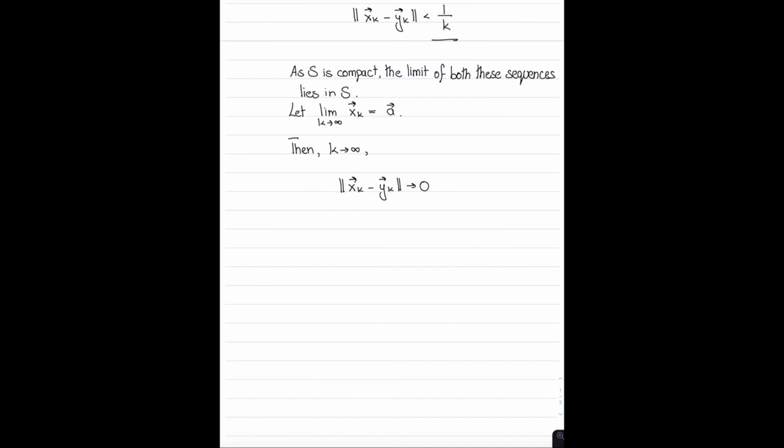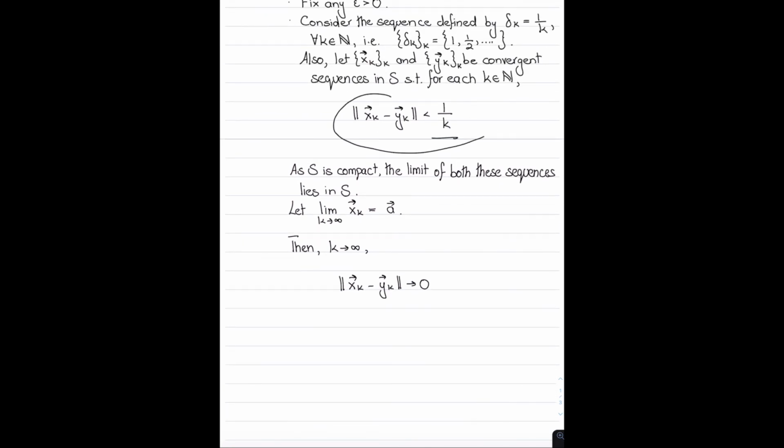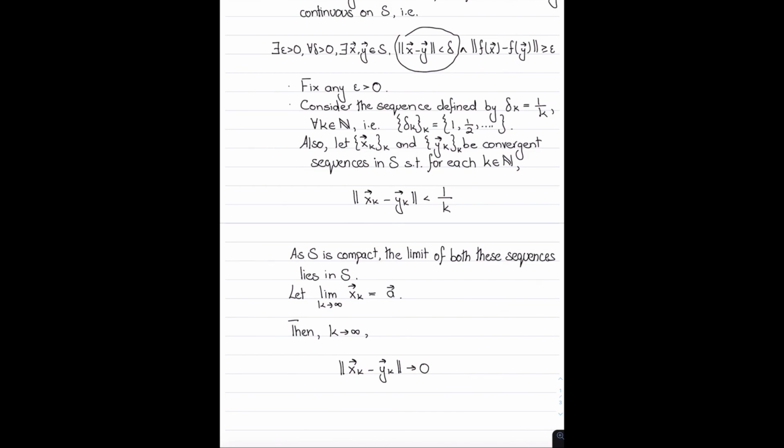Now, there is one thing that I would like to emphasize before I move on, which is the fact that such a sequence is always possible to find, because of the assumption that f is not uniformly continuous. We know that for every delta greater than 0, it is always possible to find points x and y in S such that the norm of x minus y is less than delta. So this sequence is well defined because of that assumption.